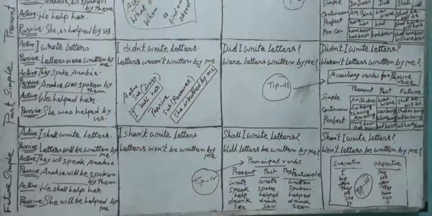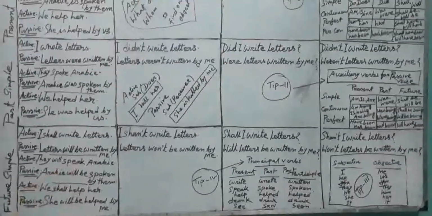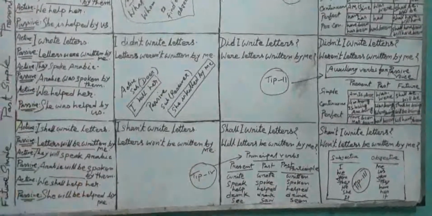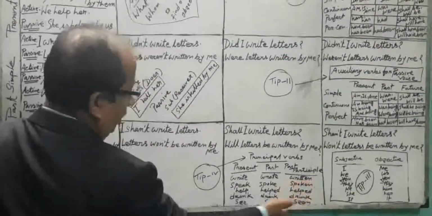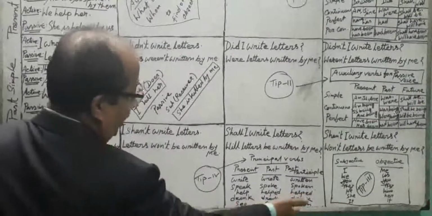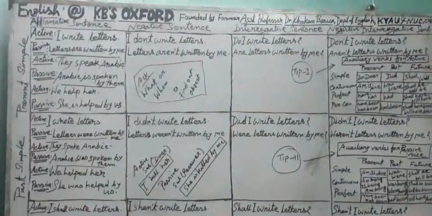And in tip 4, I have enlisted only a few principal verbs that I have used in this pattern. You see, write, wrote, written, speak, spoke, spoken, help, helped, helped, drink, drank, drunk, see, saw, seen, and there are a lot of verbs.